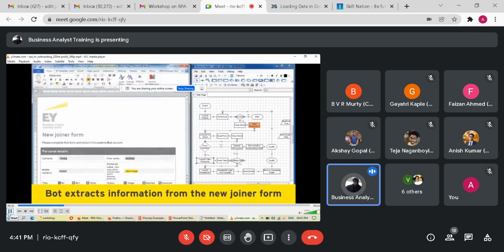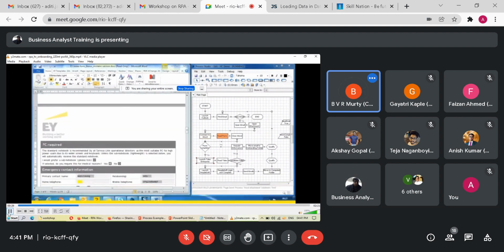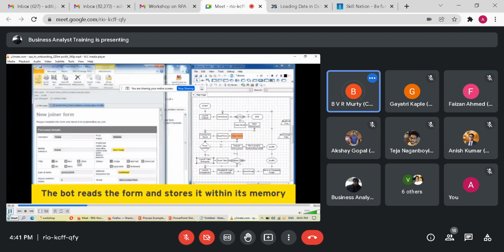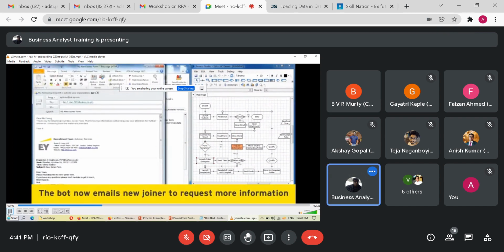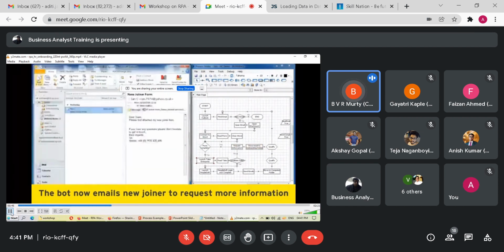All this is being done by the robot itself. It is moving from block to block. You have to organize all these documents electronically in some sequence, take all these documents, download them and put them in some file or folder.